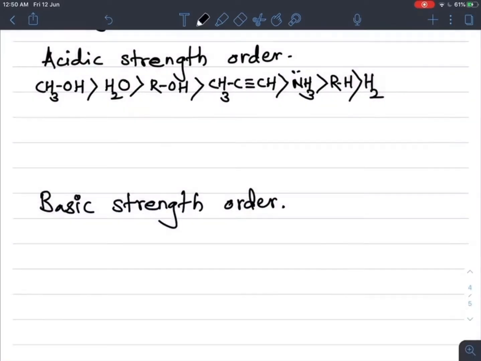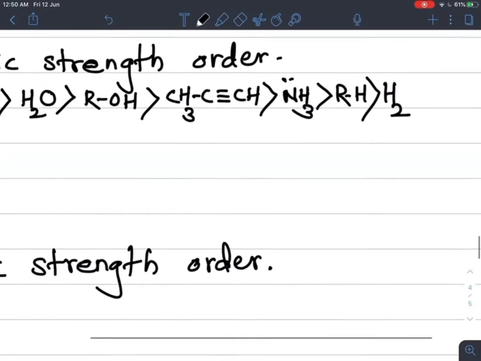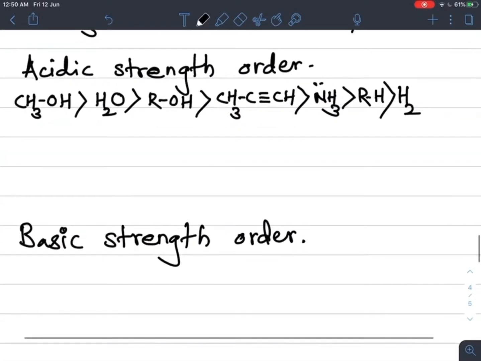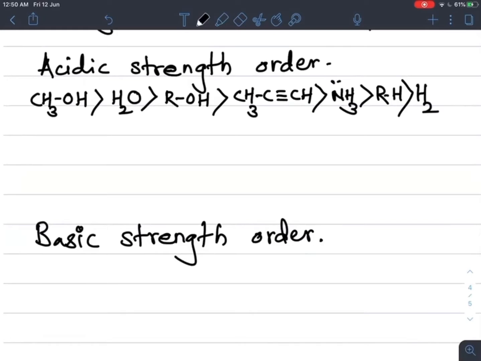So if we go from this side, from H2, if we replace H plus, then what do we get? H minus. So there is a formation of H minus.